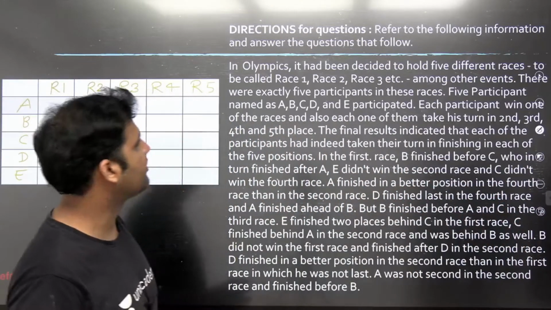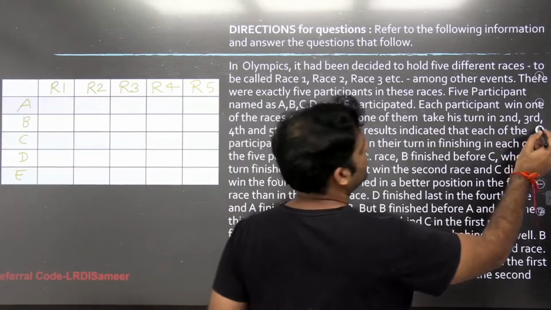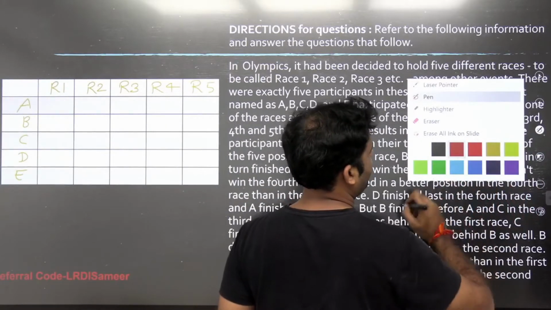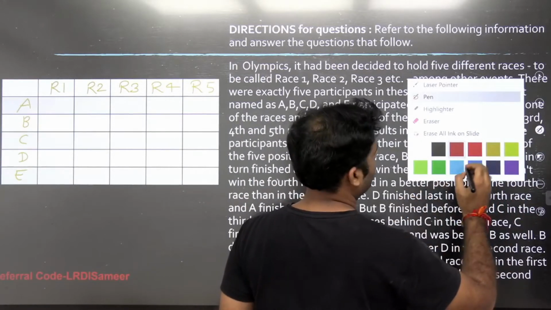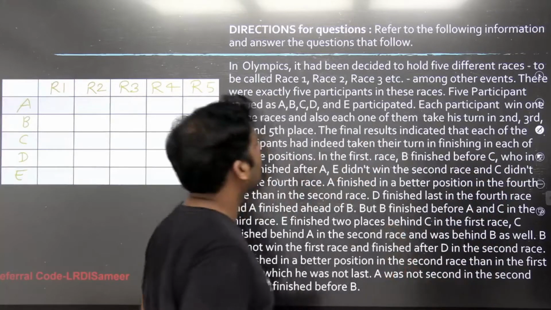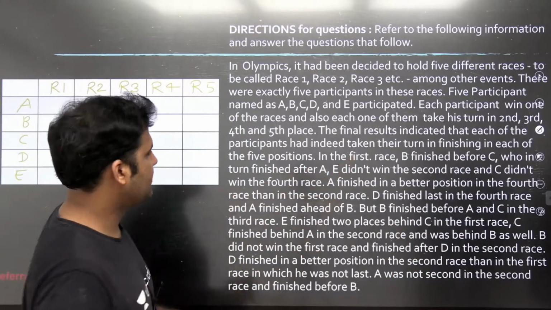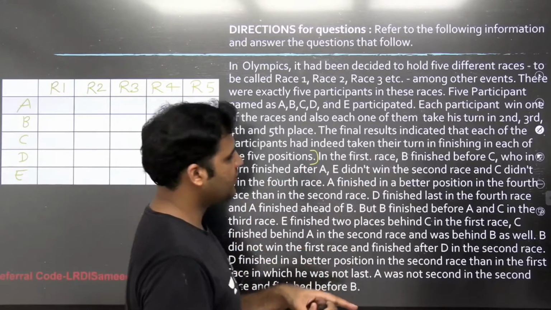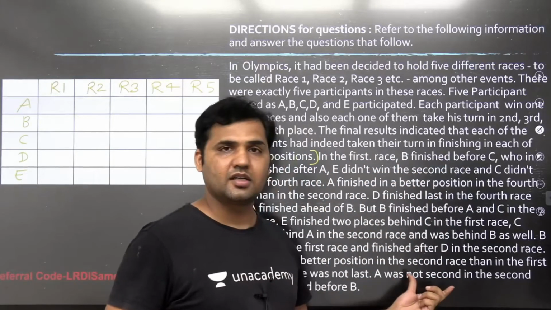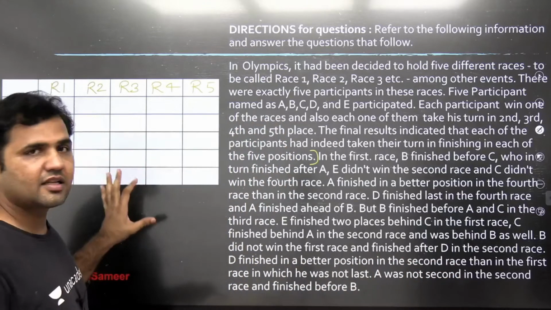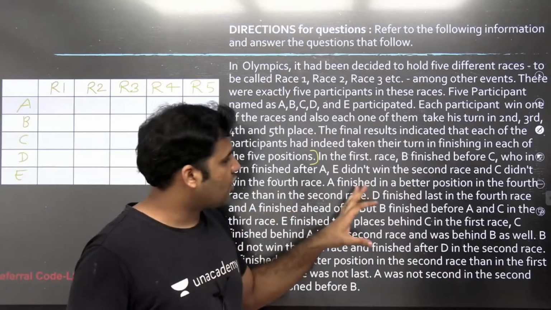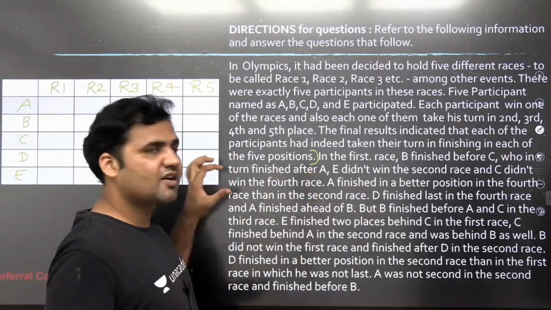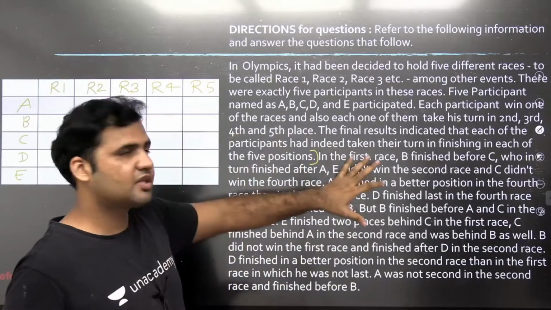Now the first information it says, so we are done till this point, right? Now just note down every piece of information that you can see over here in the symbolic form under the table, because it's not possible to straight away start filling the ranks here by using this information.